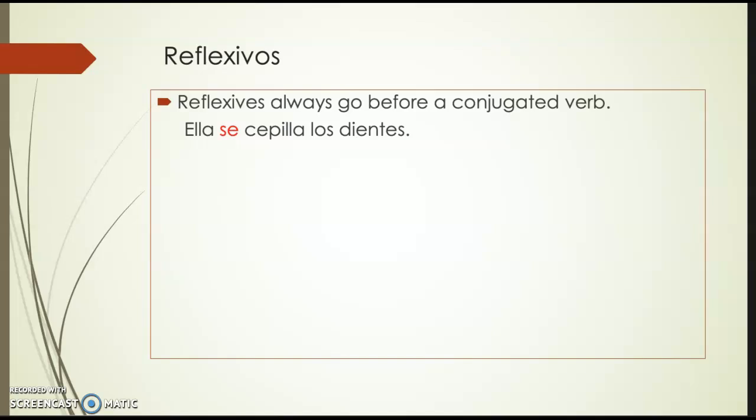Reflexives always go before a conjugated verb. For example, ella se cepilla los dientes. Cepilla is a conjugated verb, and you can see se, the reflexive pronoun, goes before the conjugated verb.